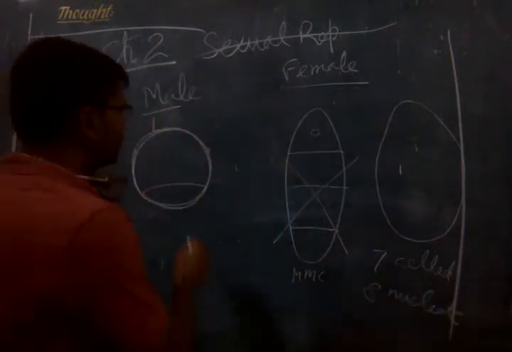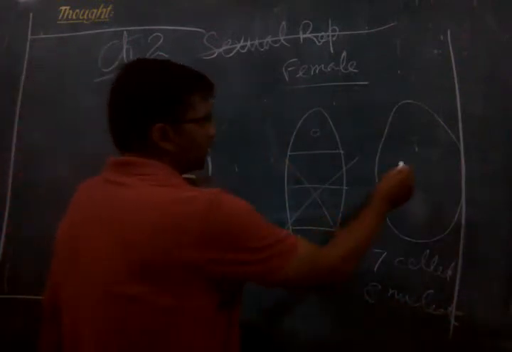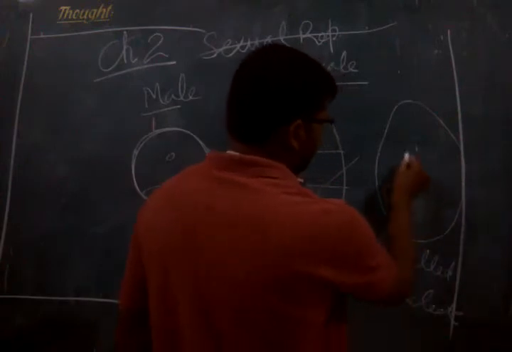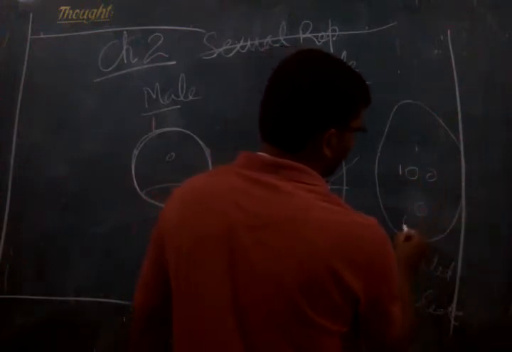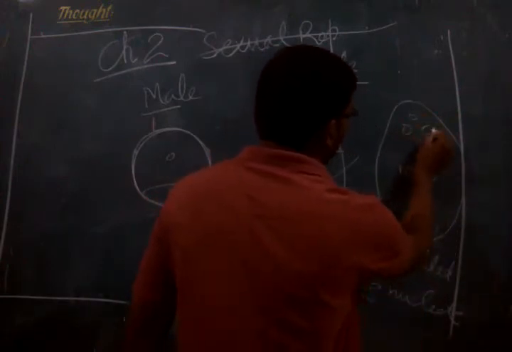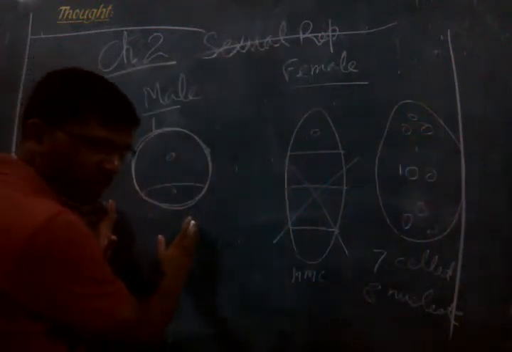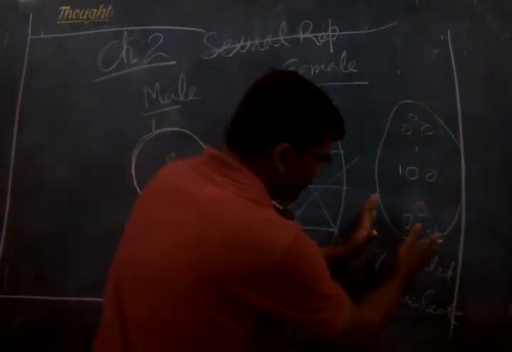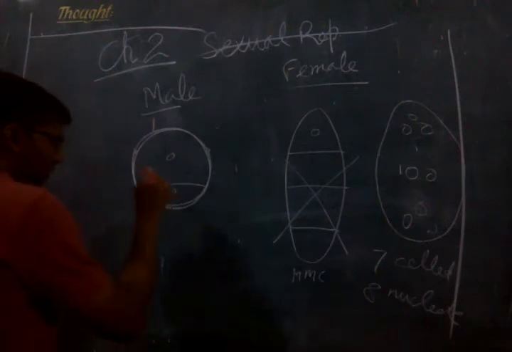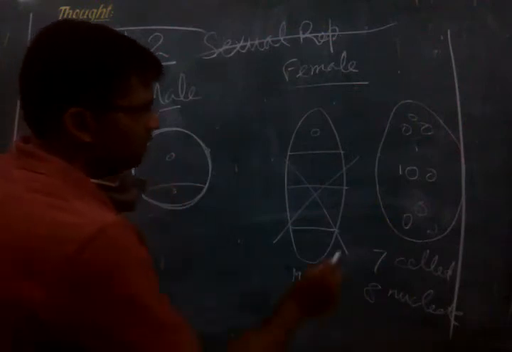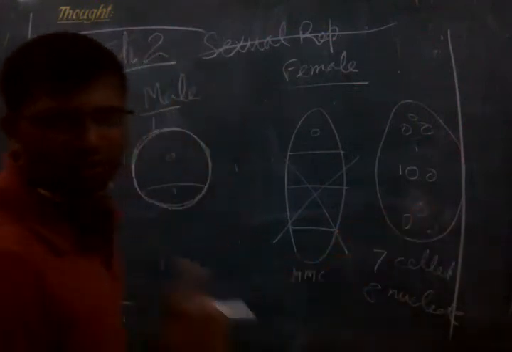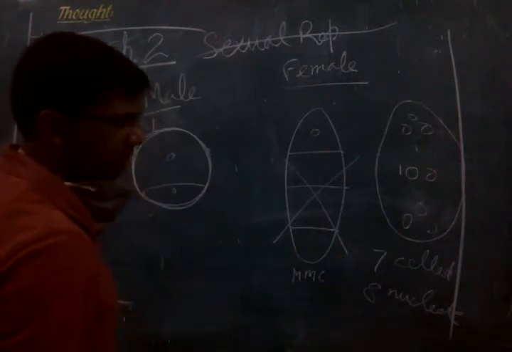Right? So if you see these closely, this is the male gametophyte, this is the female gametophyte. This has the male gamete, this has the female gamete or the egg in the egg apparatus. Right?